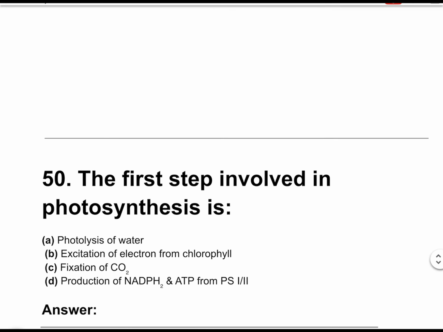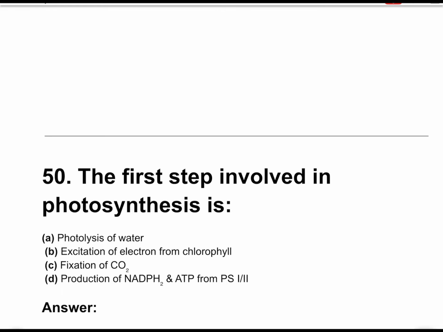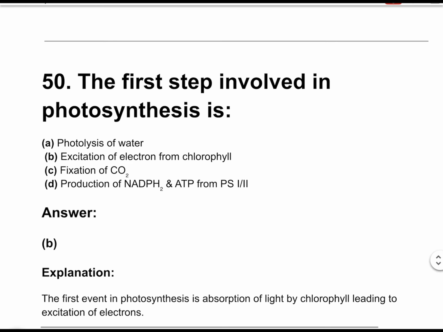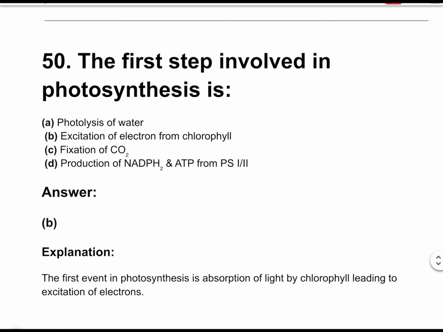Question number 50. The first step involved in photosynthesis is. The correct answer is option B, excitation of electron from chlorophyll. The first event in photosynthesis is absorption of light by chlorophyll leading to excitation of electrons.